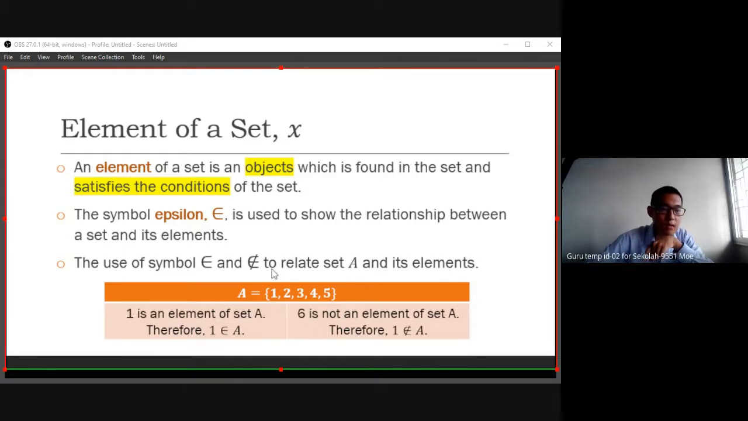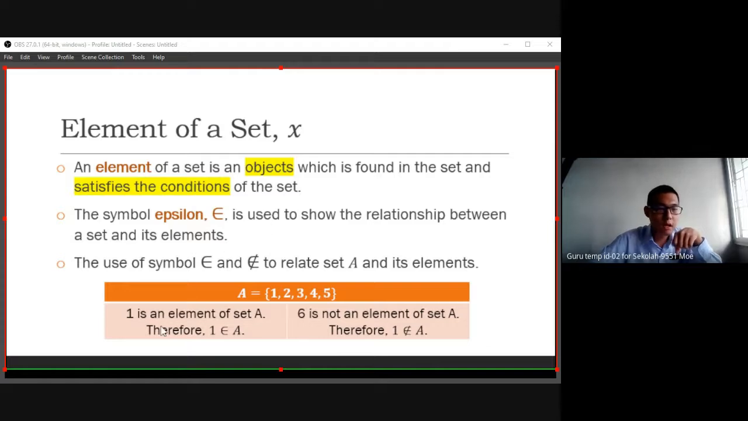Just now we have the name for the set, right? This one, set A, was a name. It's the name of the set, where the set is 1, 2, 3, 4, 5. The description we can see later. An element of a set is an object which is found in the set and satisfies the condition of the set, so this one we call an element.